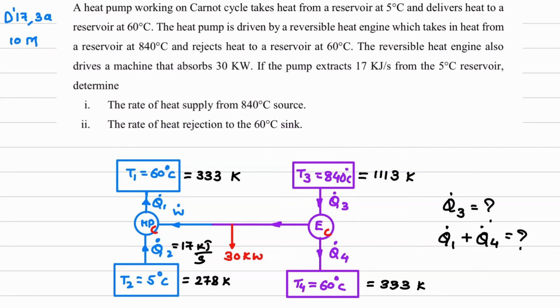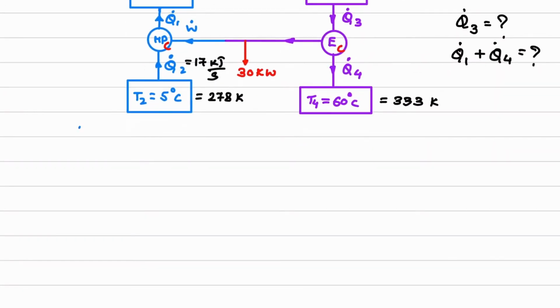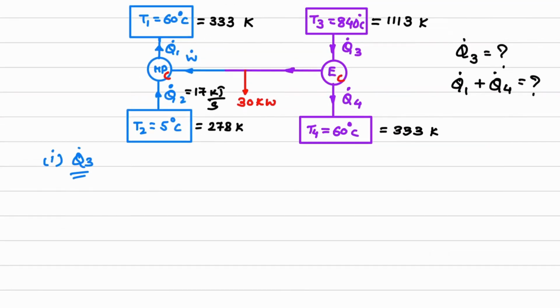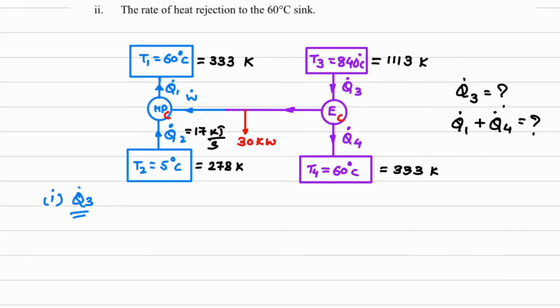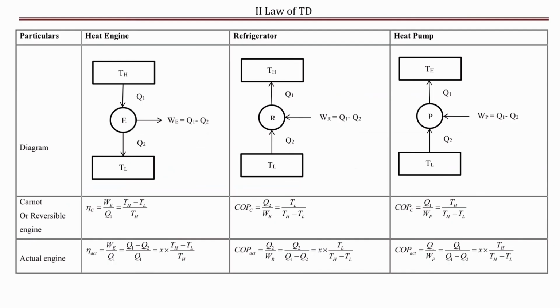So we'll find out the first part, Q dot 3. Okay, so I'll write down the heading. This will be part number 1, Q dot 3. Now Q dot 3, understand the location of Q dot 3. It is part of the engine. So first what I'll do, I'll consider this. This is the Carnot. So I'll write down for Carnot heat pump.